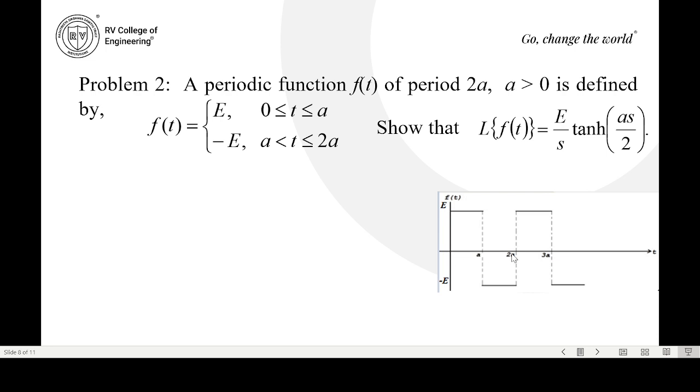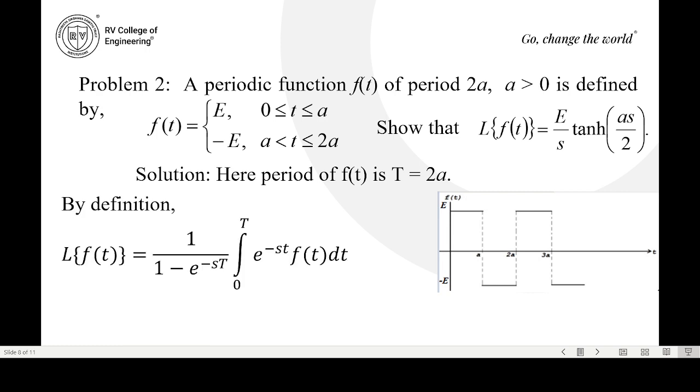So from 0 to 2a, this is a and 2a, and since it is a periodic function, it repeats from 2a to 4a, that is 2a to 3a it will give you E, and 3a to 4a it is minus E. This way we call it a square wave. So we need to check the Laplace transform of this square wave. Here, the period of f of t is given as T equal to 2a.